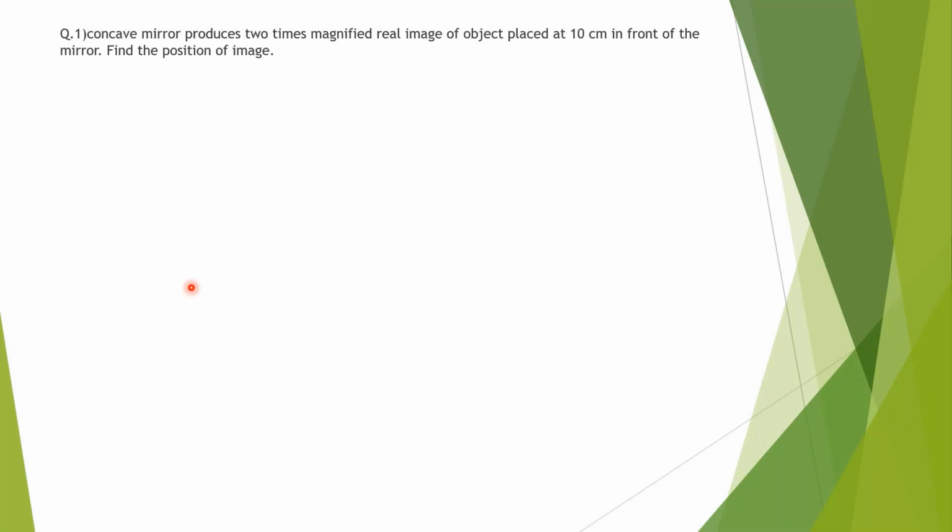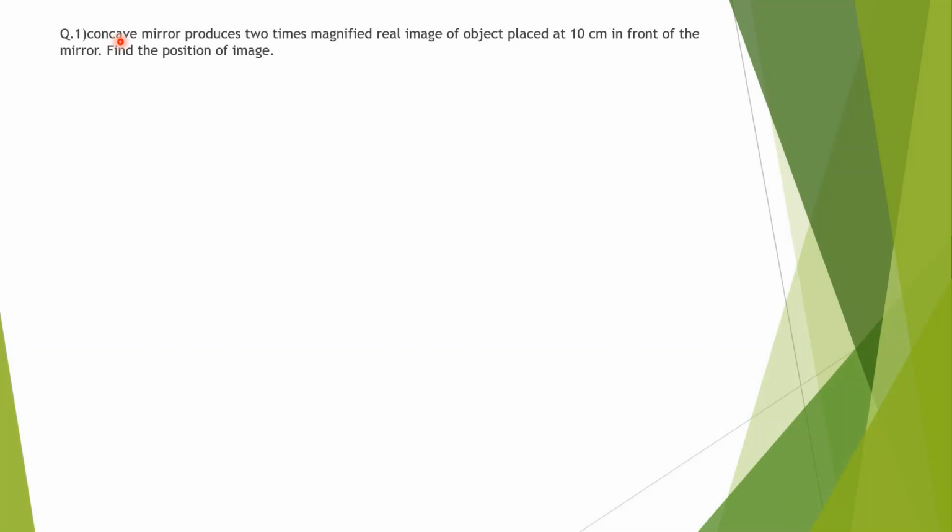Now, in the question, the first word is concave. Concave means the value of f is negative. It produces a 2 times magnified image, so the value of m is minus 2. Why minus? 2 times is written, which means m equals 2, and it is a real image. We know that if the image is real, then the value of m will be negative. So m equals minus 2.